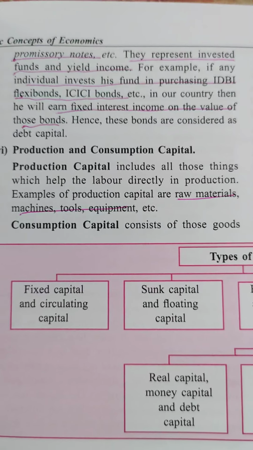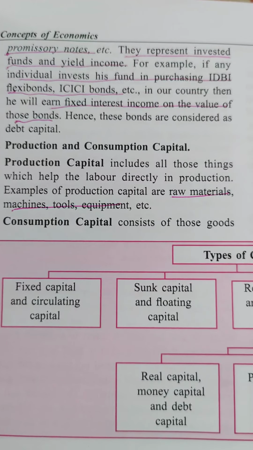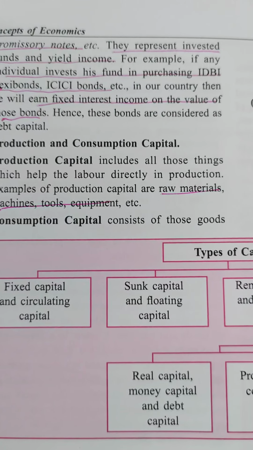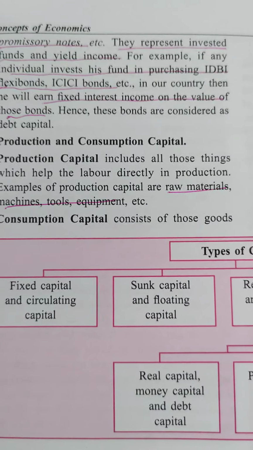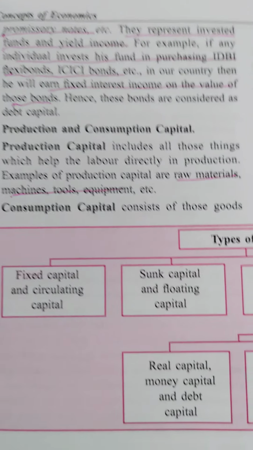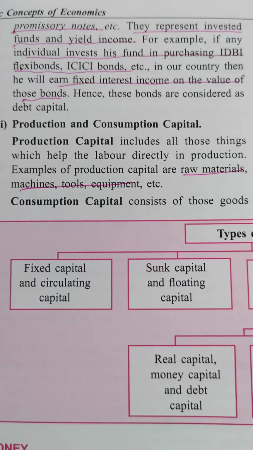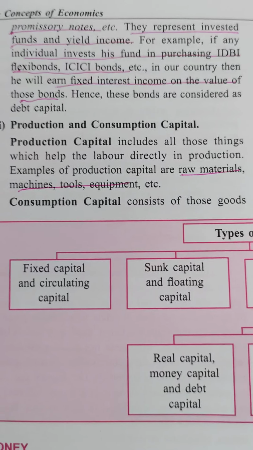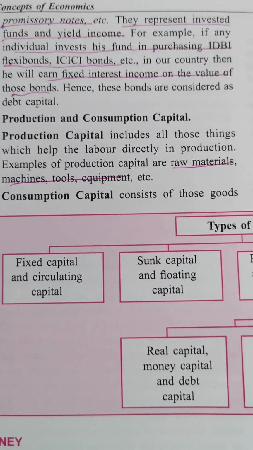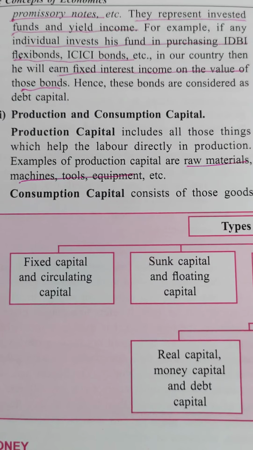They represent investment funds and yield income. Yield means productive income. So whatever the income is there, the government uses it for productive purposes. Is it clear? For example, individual investors put funds in purchasing IDBI Flexi bonds, ICICI bonds, etc. in our country, then he will earn fixed interest income on the value of those bonds. Is it clear? Already we have discussed it.